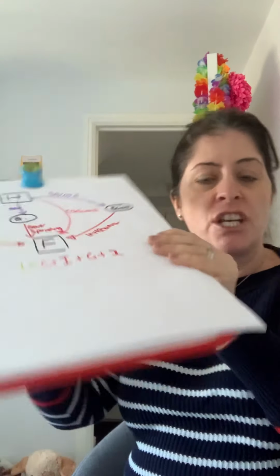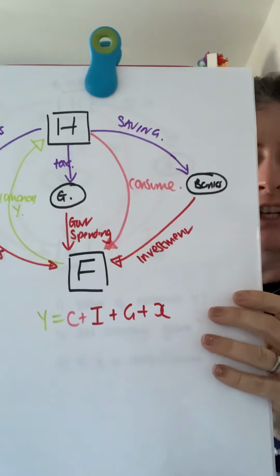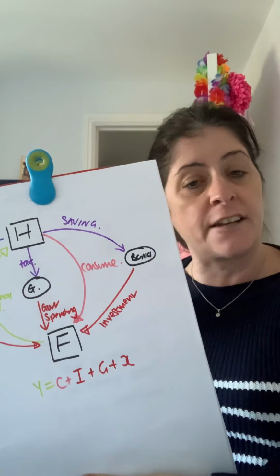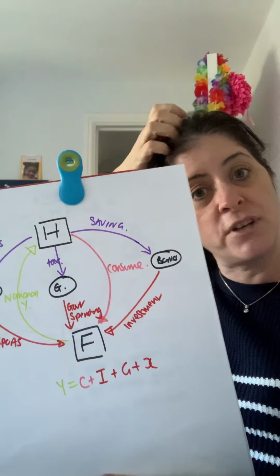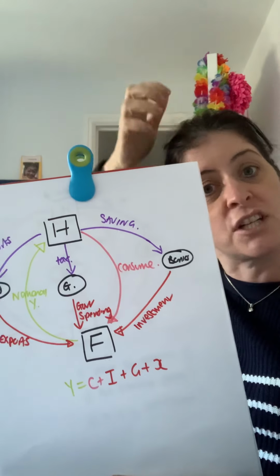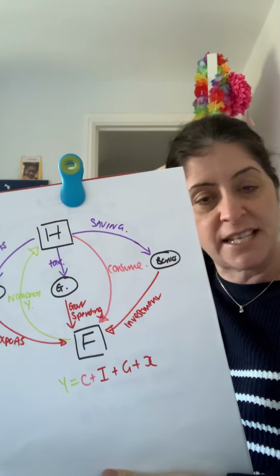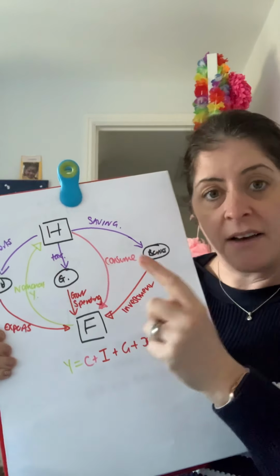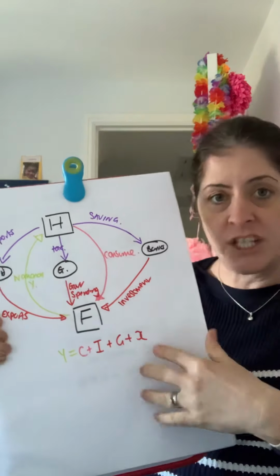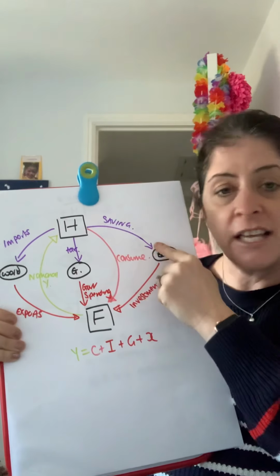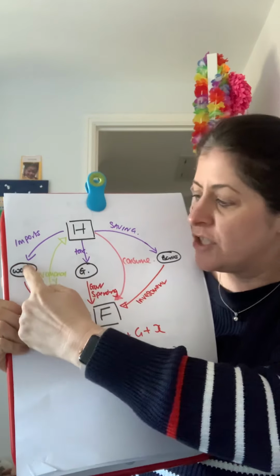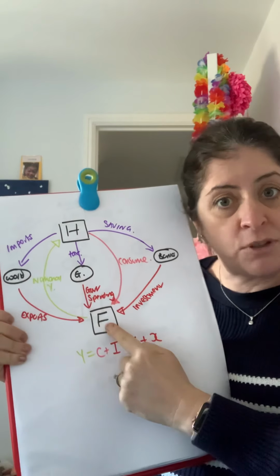And taxation is a leakage out of our circular flow, because as I earn income, taxation is taken from that, and that taxation is money which I can no longer spend because the government has it. So households and firms, we have, therefore, leakages: savings; injection: investment; leakage: imports; injection: exports, money flowing in.